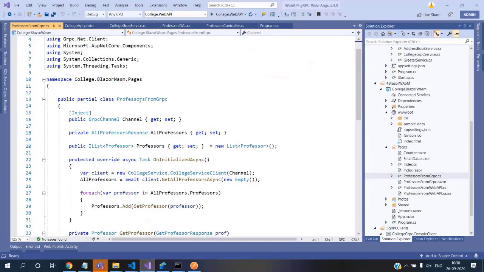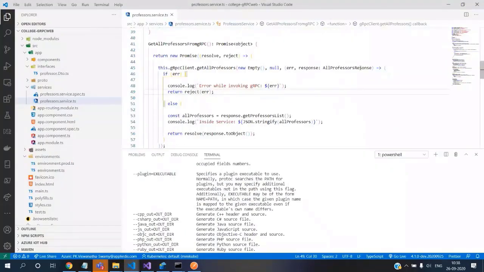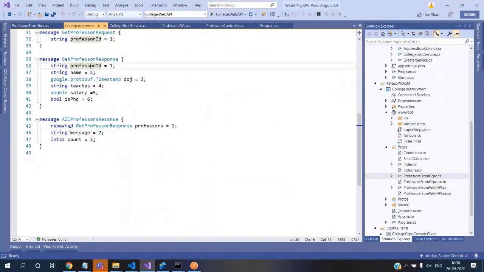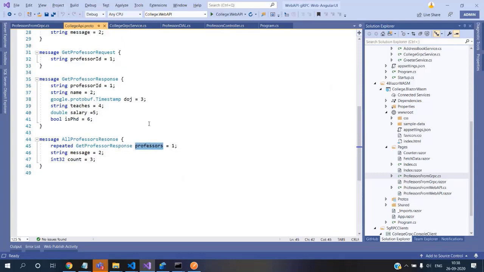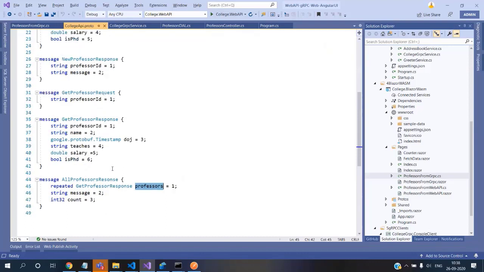So what is this all professors response type? It has got a count, it has got a message, and it has got an enumeration of professors. So what is the enumeration of professors? Get professor response. So what is that get professor response? Is this guy. It will have three major pieces there. One piece is this count, one piece is this message, one piece is the list of professors response.